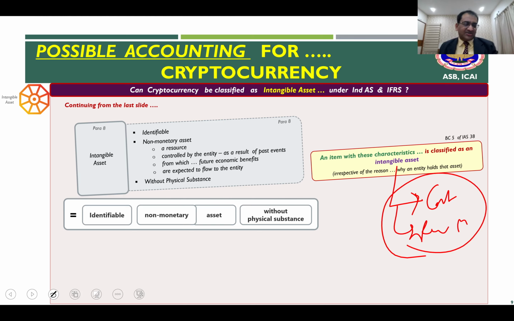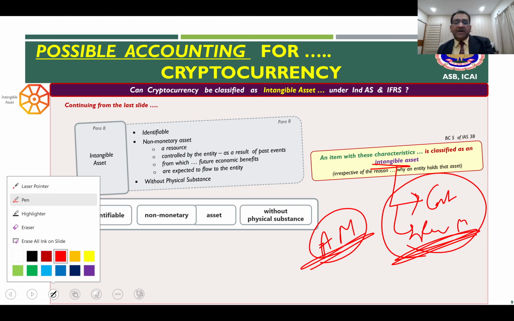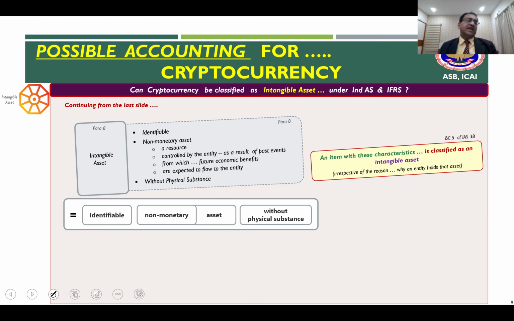Now, as you might also recollect that under the intangible standard, revaluation model can be applied only to such intangible assets which have active market. Now, in case of cryptocurrency, clearly they are traded, and therefore the market criteria will also be likely to be met.